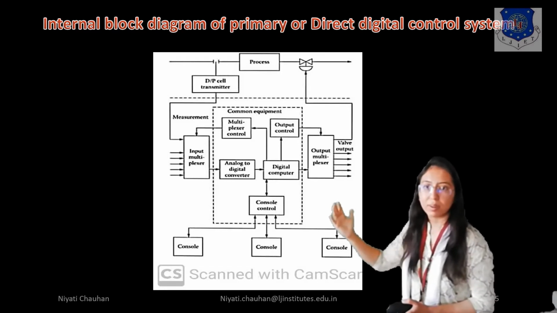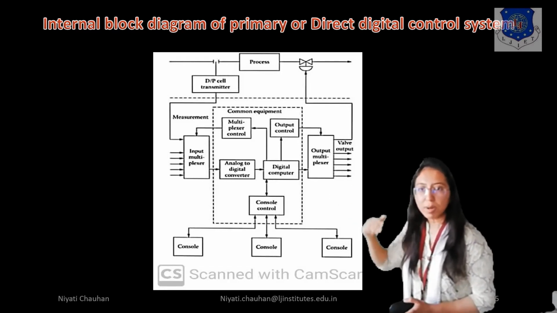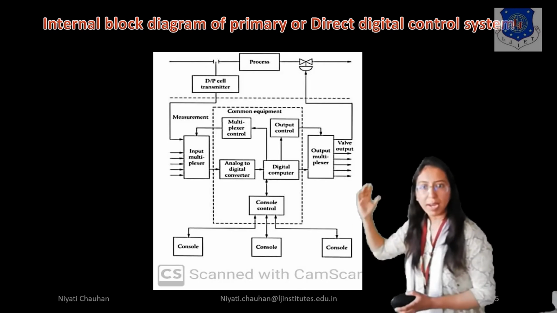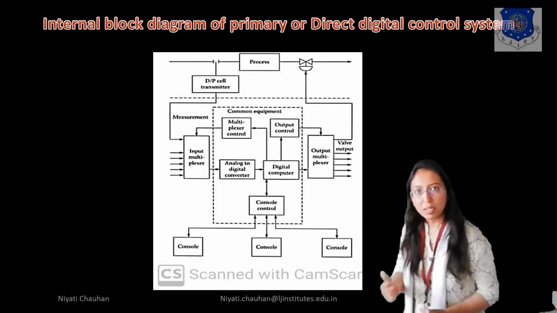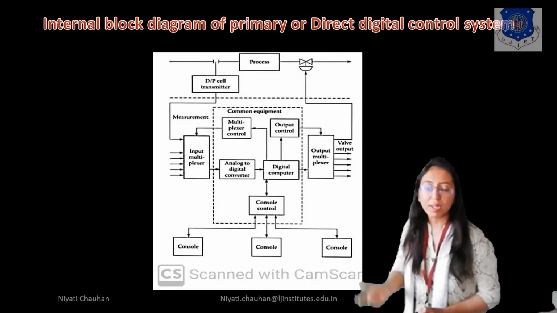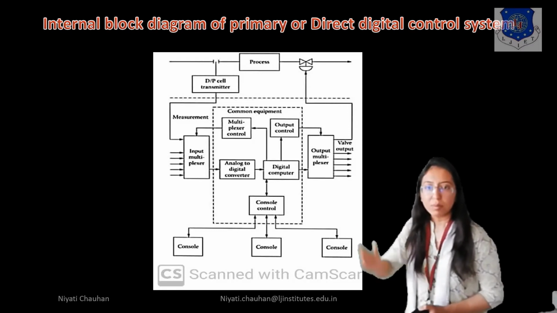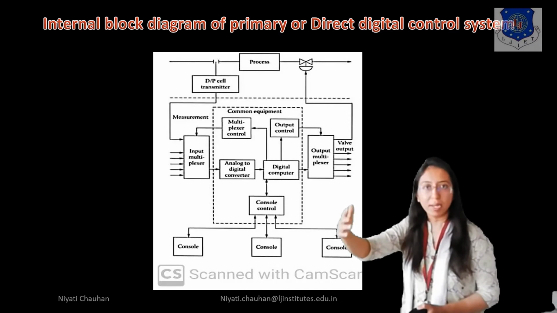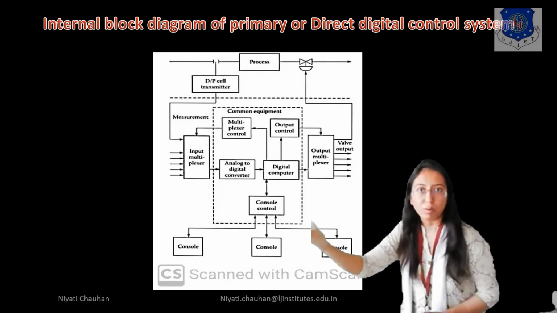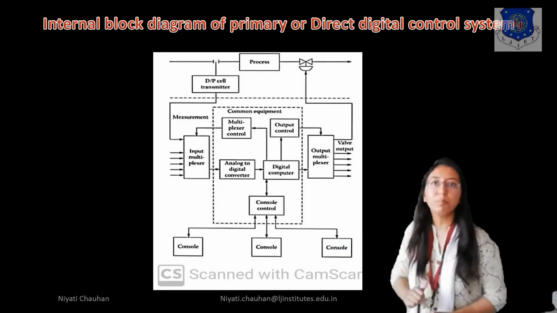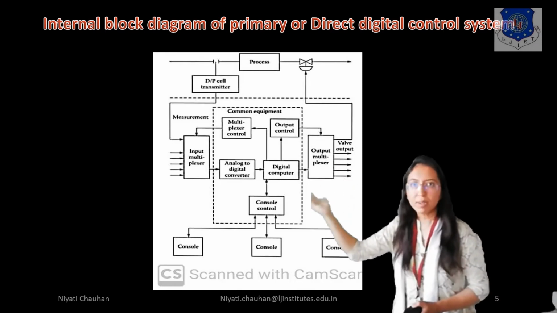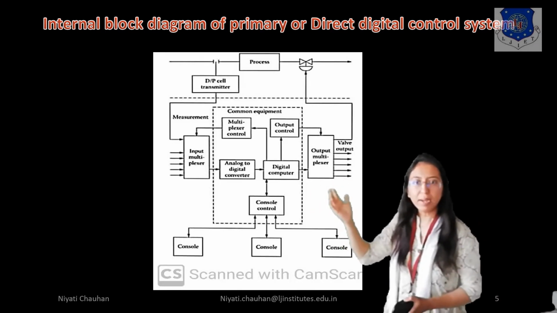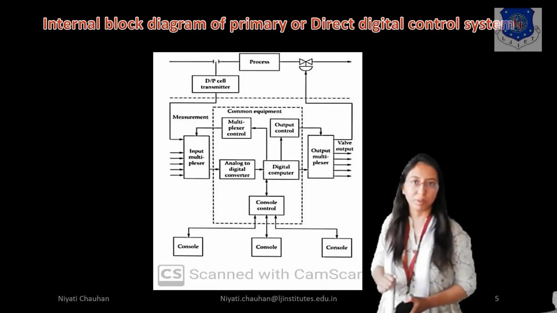So here the output of the input multiplexer is sent to the analog to digital converter, right? Here we have to convert to digital form, because in the next block we have a connected digital computer, right? So the analog to digital converted signal is sent to the digital computer.